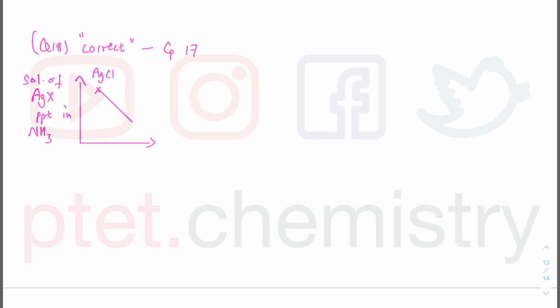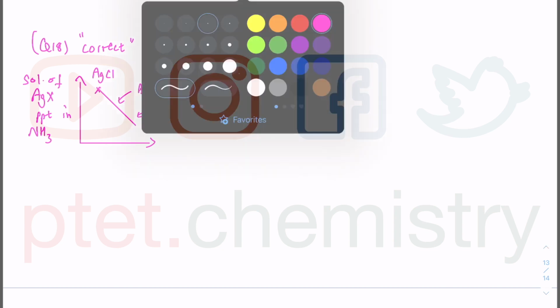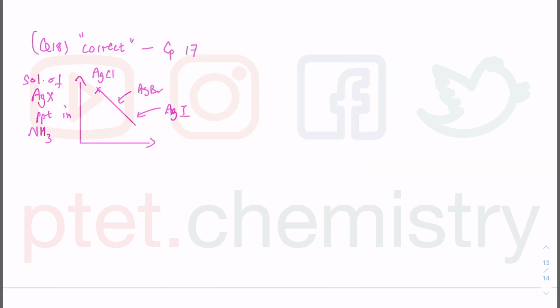Silver bromide doesn't dissolve in dilute ammonia, whereas it only dissolves in concentrated ammonia. Whereas you have AgI, which is a yellow precipitate, that doesn't dissolve at all in concentrated or aqueous ammonia. So the solubility of silver halide decreases down group 17. Silver astatide, which is all the way down there, is not going to be soluble at all, meaning option A must be wrong, considering that AgI already doesn't dissolve in aqueous ammonia, not even in concentrated ammonia.